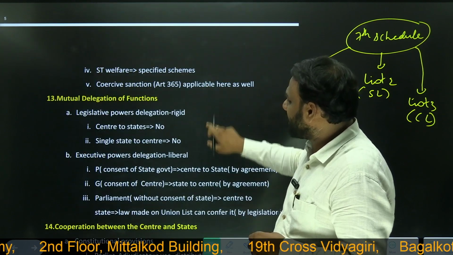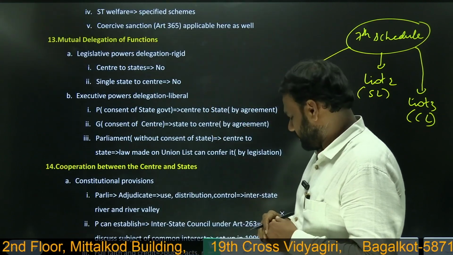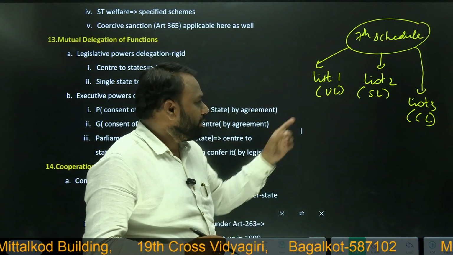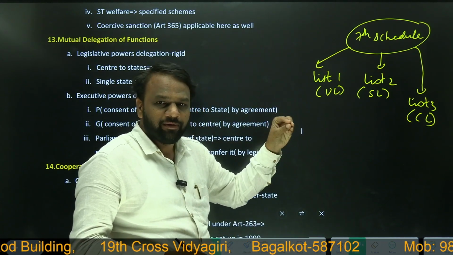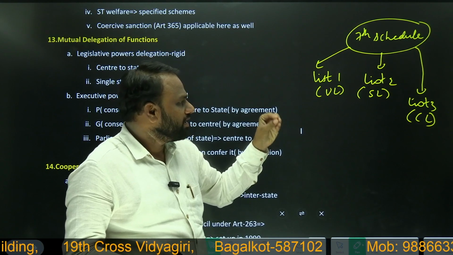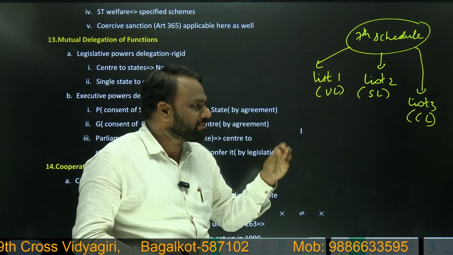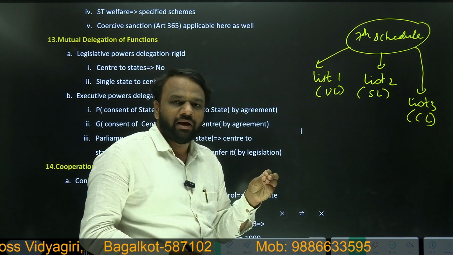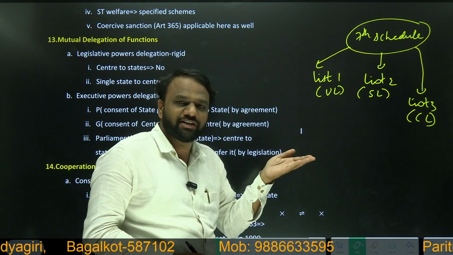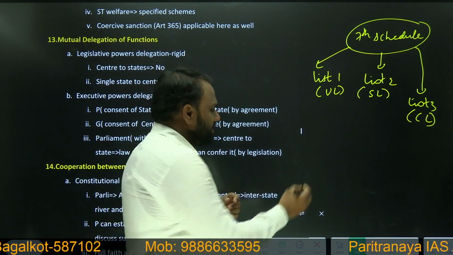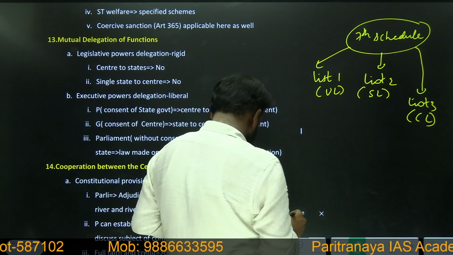Next, mutual delegation of functions, very important. So now we saw that union list subjects will be implemented by the center, state list subjects will be implemented by the state, concurrent list subjects by default will be implemented by the state, but if the central law explicitly mentions that the center has to implement, then the center will implement it. Again, I'll just take those examples itself.